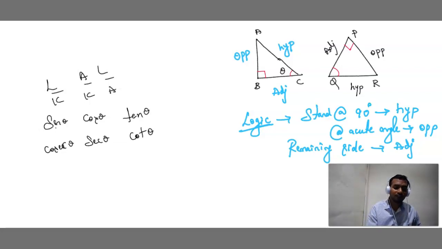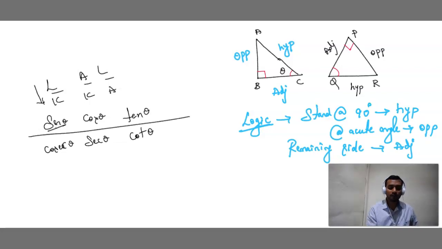See here, if it is sine, come in this order. All the numerators, you can see all these lines. Sine means L by K, cos A by K, tan L by A. Logic. If it is sine, L by K, cos A by K, tan L by A. If it is cosecant, go in reverse order. What is cosecant? K by L. Secant, K by A. Cot, A by L. Simple. Sine means L by K, cosecant K by L. Cos A by K, secant K by A. Tan L by A, cot A by L. Simple.